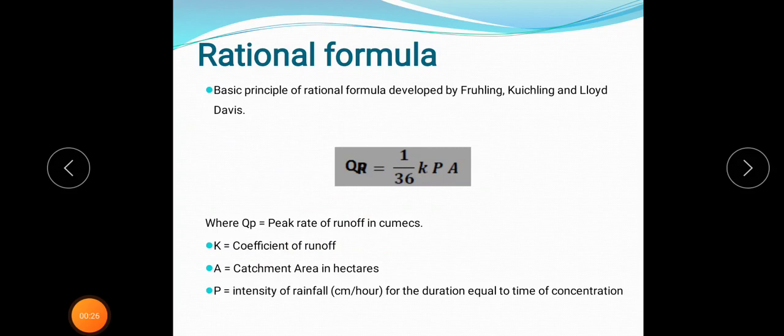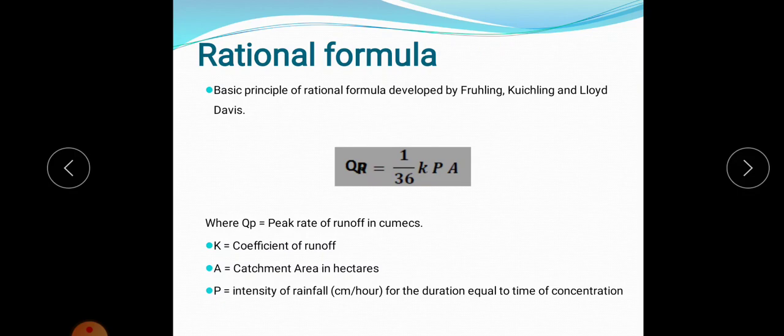The first one is the rational formula. The basic principle of the rational formula was developed by Ferling, Kuchling and Lloyd Davis, and the equation for calculating rainwater runoff is Qp = 1/36 K P A, where Qp is the peak rate of runoff, in cumecs. So we have to calculate the peak rate of runoff, Qp, and its unit is cumecs.